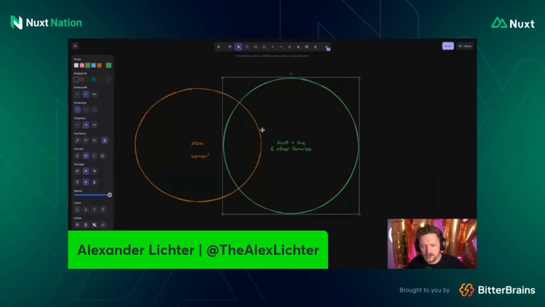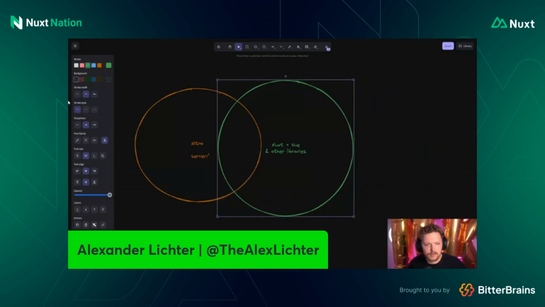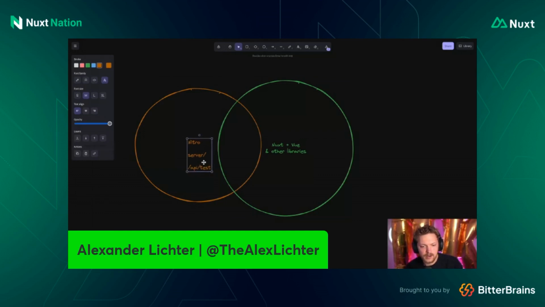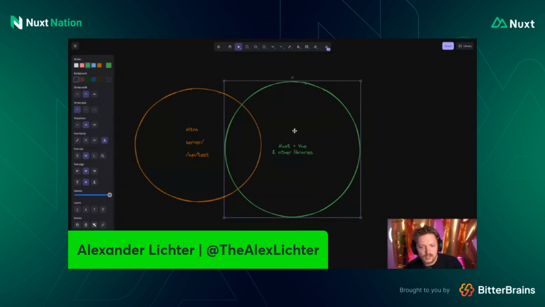And now what I did here on purpose is I didn't put these separately, right? We have here an intersection, and that's on purpose because there are scenarios where Nitro and Nuxt go hand in hand. Because what you can do is query an API route from Nitro, like /api/test, and this API route here will never start the Nuxt application.